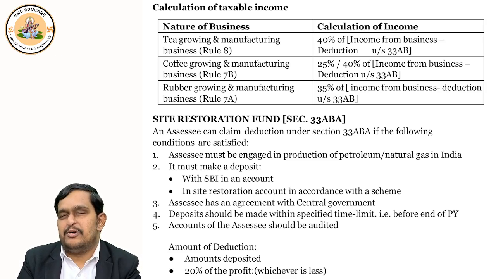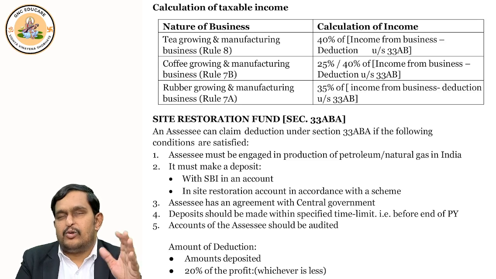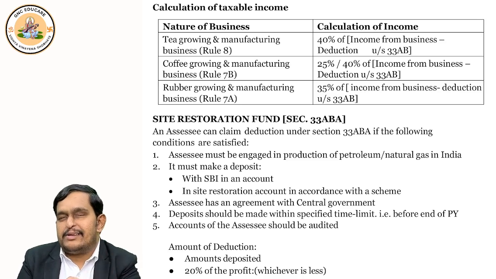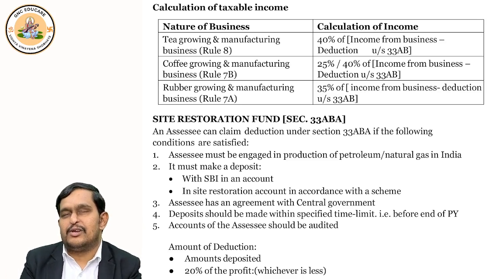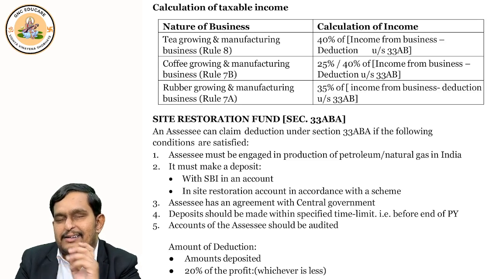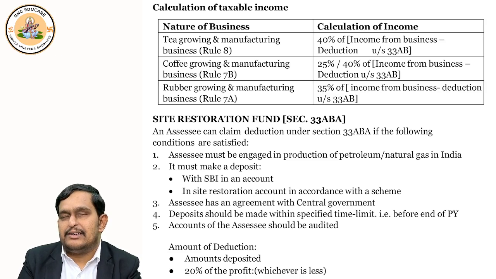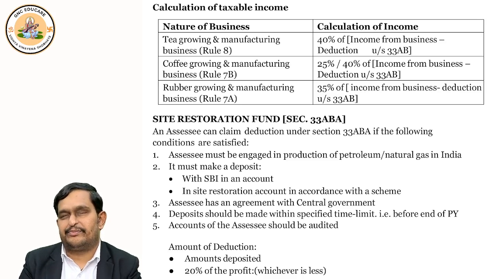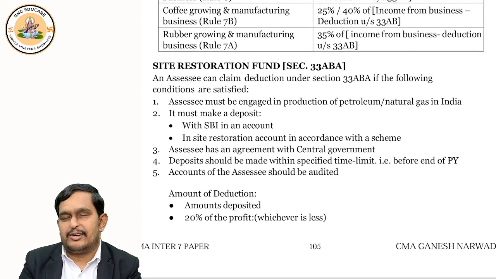But if the coffee is grown, cured, roasted, ground, with or without mixing chicory flavors, then 60% is agricultural, 40% is business. So 40% of the income minus 33AB deduction becomes your taxable income. Like this, we completed the list. Clear to all of you?